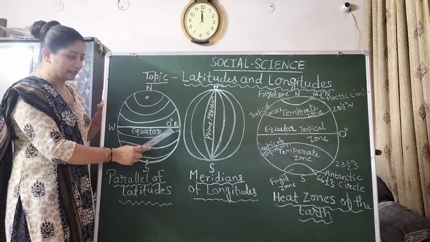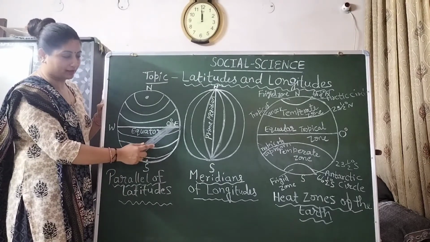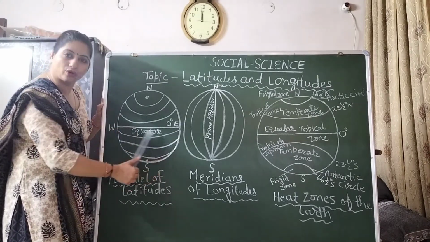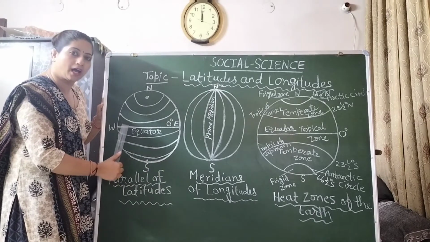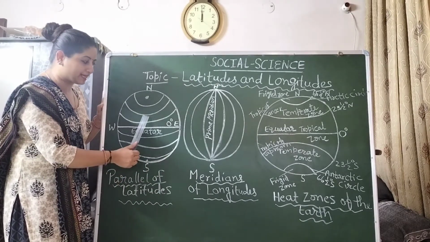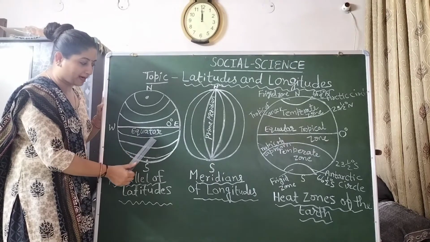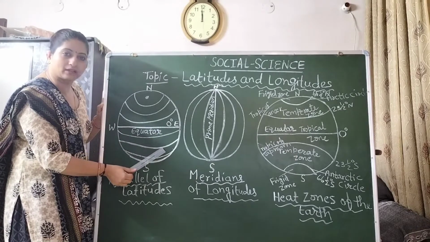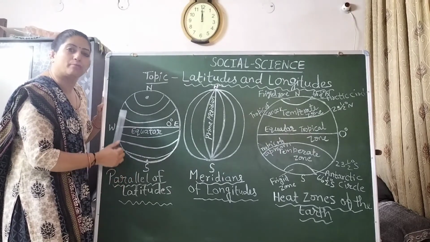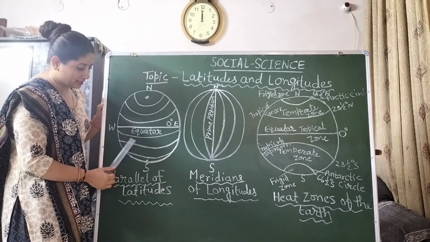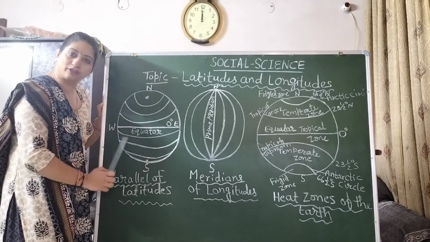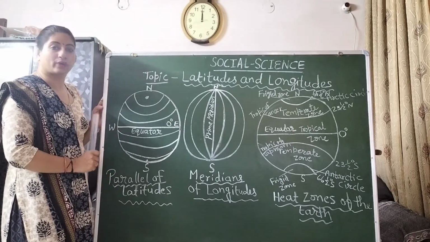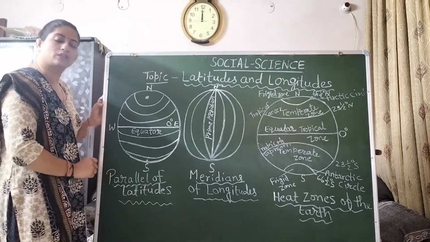So this is the equator, which is on 0 degree latitude, and these are imaginary lines. Those lines going horizontally are known as latitudes. These lines are parallel to each other. That's why we call them parallels of latitude. These latitudes are horizontal lines, and these are imaginary lines. These lines help to locate a place on the earth or on the globe.